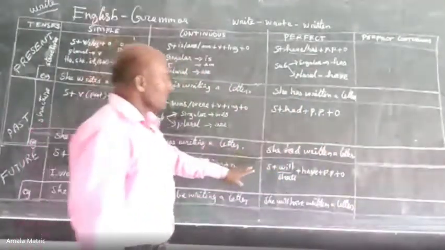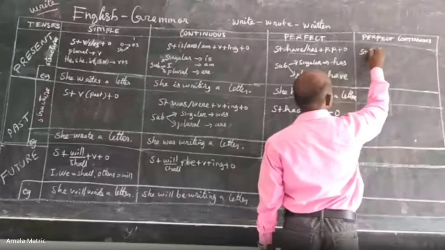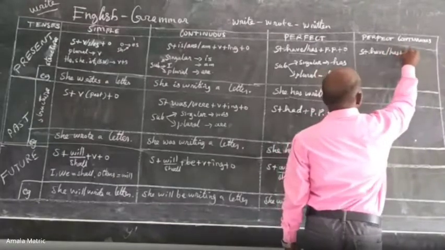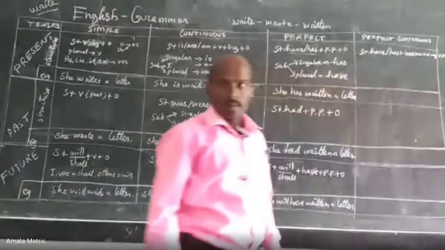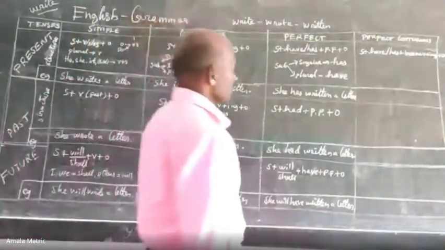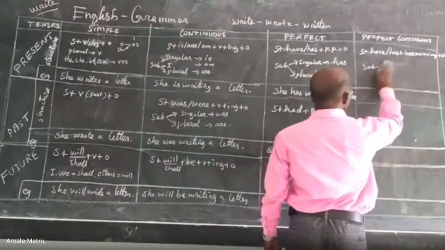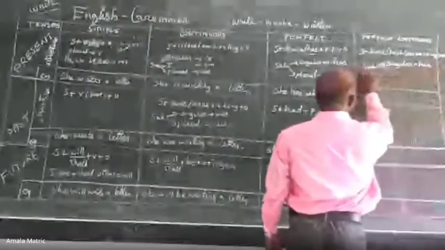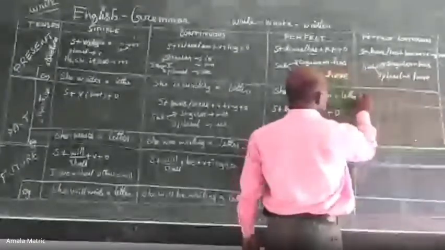Everything is over. Now let's move on to present perfect continuous tense. The structure: subject, have or has plus been plus verb plus ing plus other part of the sentence. If the subject is singular, use has. If the subject is plural, use have. That's all.